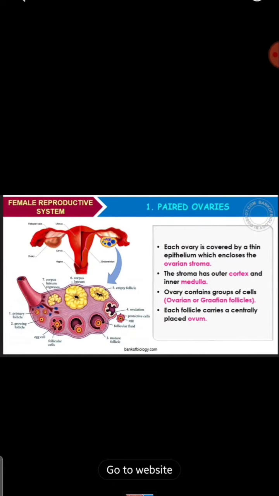Each ovary is covered by a thin epithelium which encloses the ovarian stroma. The stroma has the outer cortex and inner medulla, and the ovary contains a group of cells, we call them Graafian follicles, and each follicle carries a centrally placed ovum.